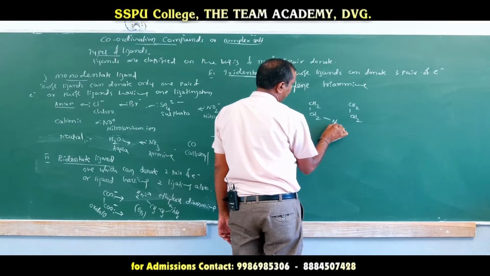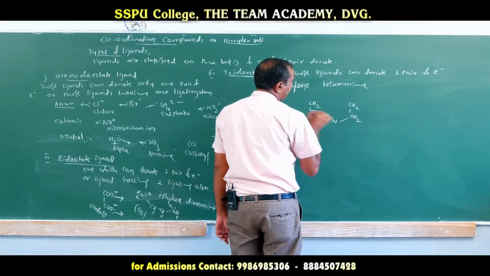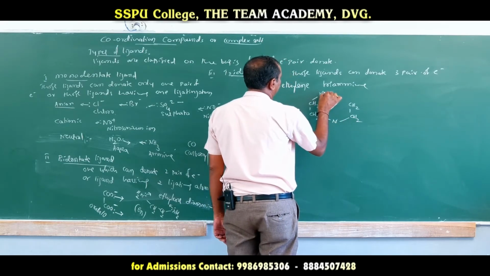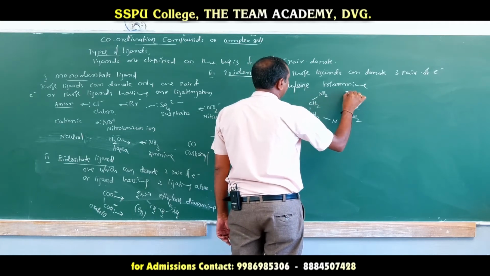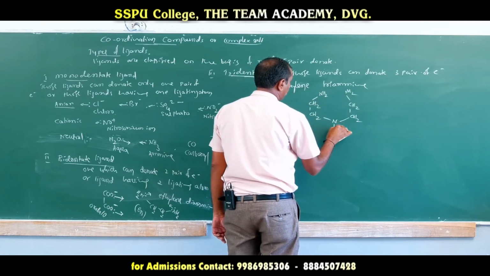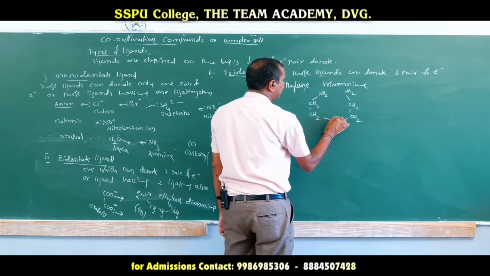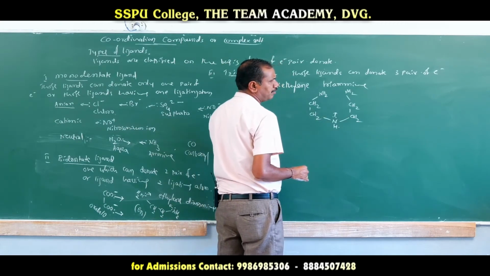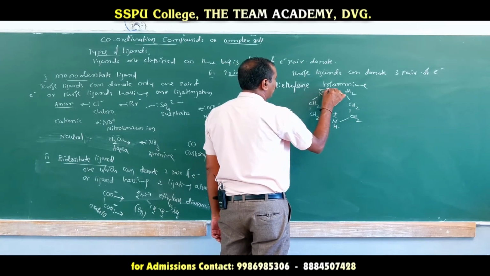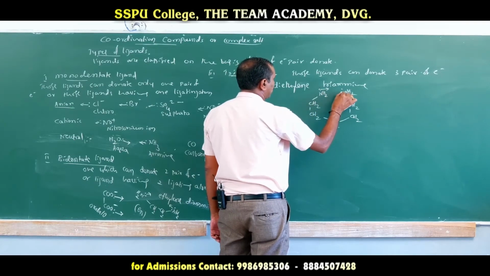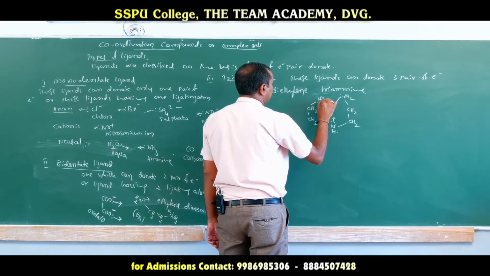Triamine, you see, between these two ethylene, one N is there. So here, that is what? NH2, NH2. To satisfy the valency, I have to write H. So this nitrogen can donate one pair of electrons, this nitrogen can donate one pair of electrons, and this nitrogen can donate one pair of electrons.